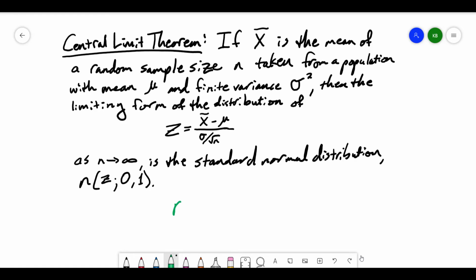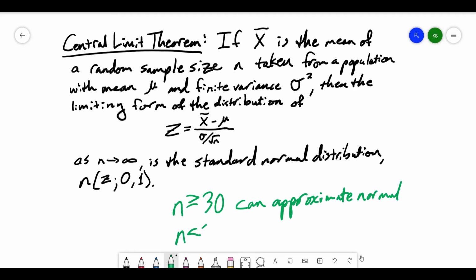Well, a general rule of thumb is if the sample size is greater than or equal to 30, then we don't actually need to know what the shape of the distribution looks like. We can approximate it as normal. However, if n is less than 30, we need to check